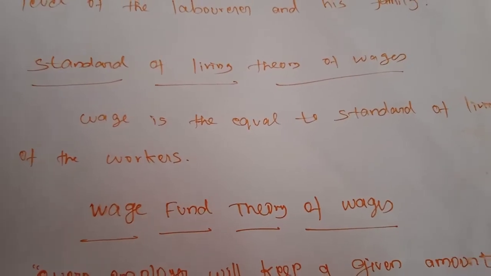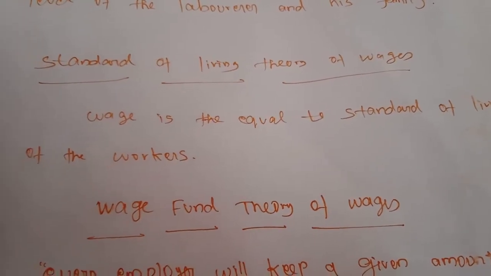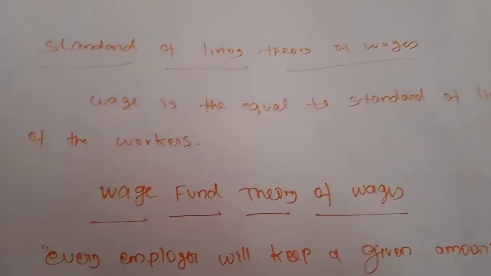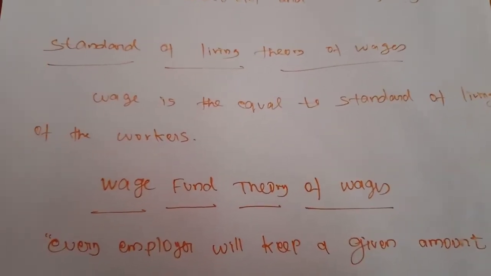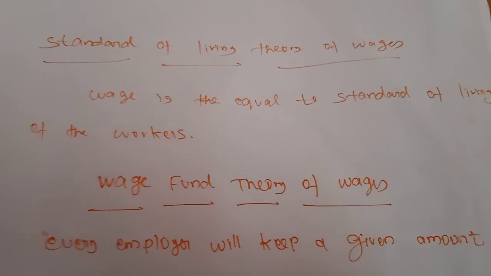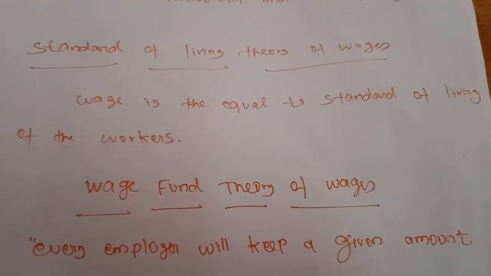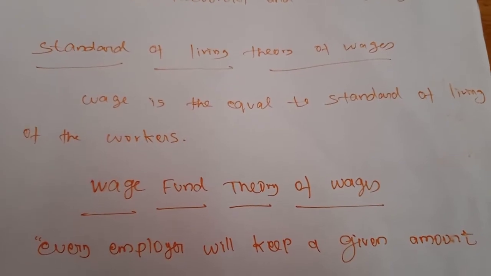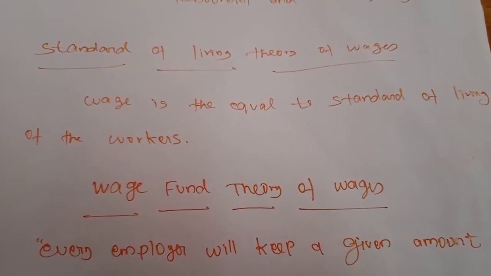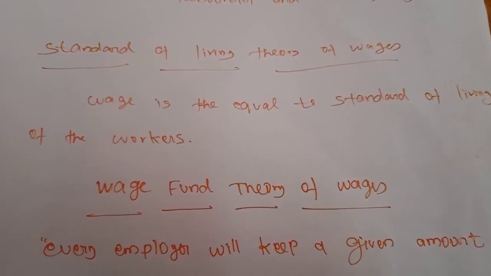But normally most people increase their standard of living on the basis of their wage rate only. So normally if people go to work, what will happen? They get income, and on the basis of their income only, their living standard will be increased.